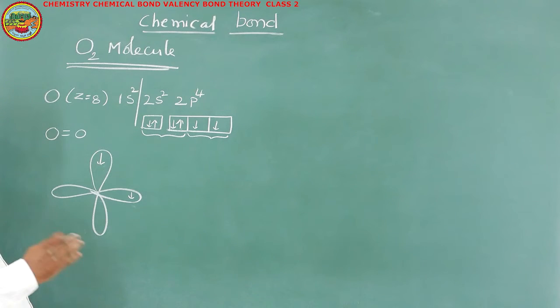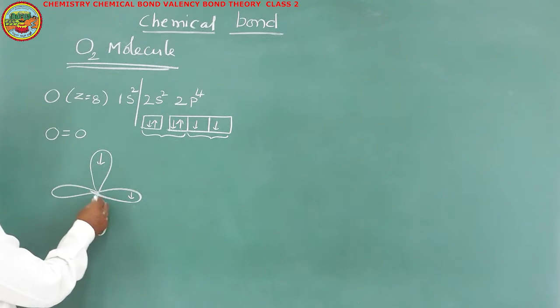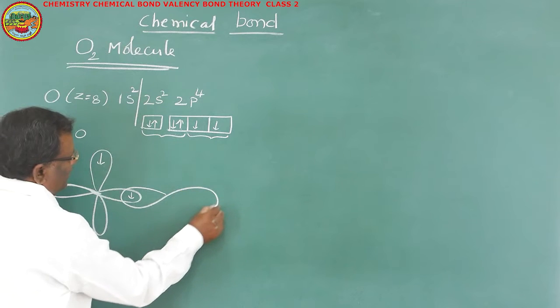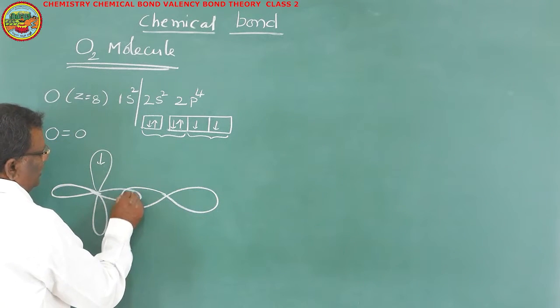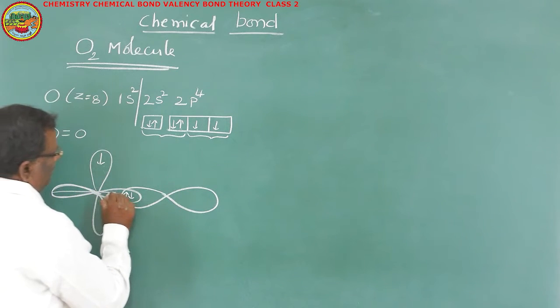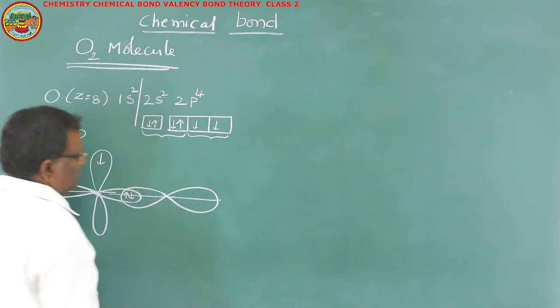You will have another oxygen atom in the same situation, with 2 p orbitals perpendicular to each other. Now the half-filled p orbital of this oxygen atom overlaps with the half-filled p orbital of another oxygen atom, and by mutual sharing of unpaired electrons, a sigma bond is formed between the 2 oxygen atoms.